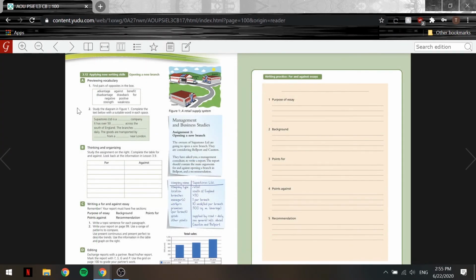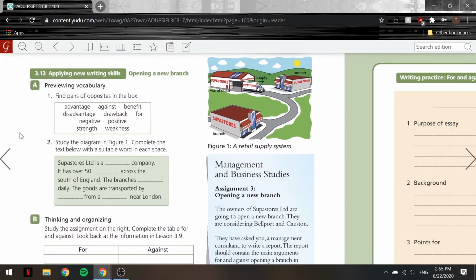All right, you guys, so now let's move on to the final part of the writing section here. We have exercise A, previewing vocabulary. So pretty simple exercise. Find pairs of opposites in the box. Basically, find a word and its opposite. So we have the word advantage. It goes with disadvantage. Then we have benefit. We'll go with drawback. So benefit, drawback. For, against, positive, negative, strength, and weakness. Okay, pretty simple. Now let's go to A2.